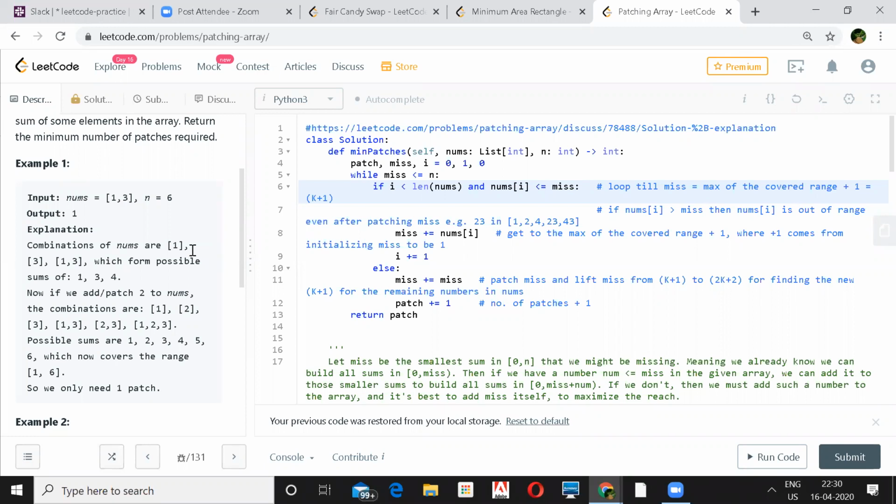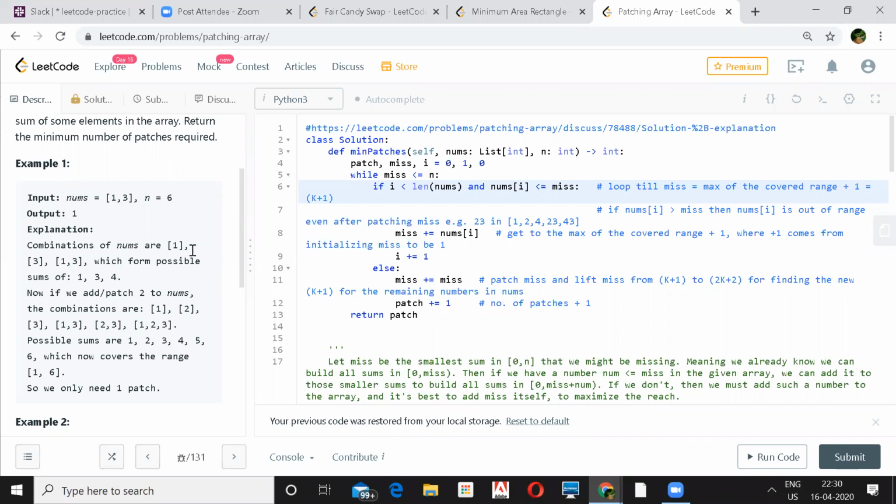Now consider the case in which we are able to generate numbers up to 8. Maybe for example, I added 4 to my set and now I'm able to generate numbers up to 8. And my target is only 10. So do I add anything more, or is there already a 5 in the set? Then why shouldn't I add 5 in the set?